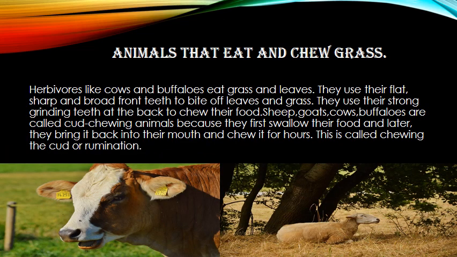Now children, next we have animals that eat and chew grass. As you all know, these are the animals which fall into the category of herbivores. Cows, buffaloes, goats, these are all herbivores. They also have very special teeth. They have flat, sharp and broad front teeth to bite off the leaves and the grass. And at the back, they have very strong grinding teeth to chew their food.